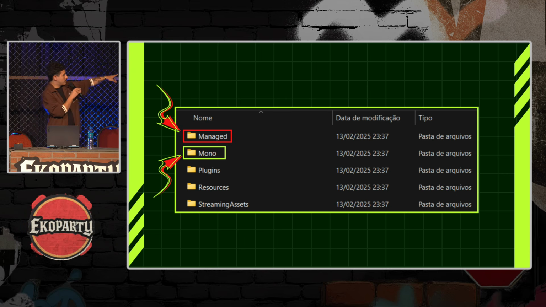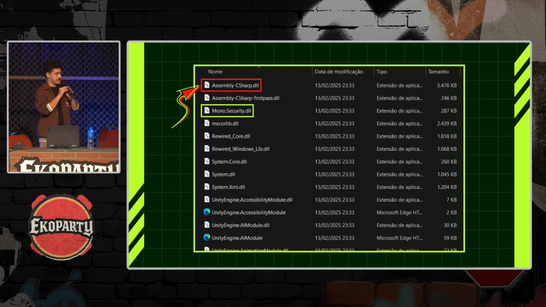We're going to go through the Managed folder, which contains the DLLs, which contain the game logic. So we can see here a lot of DLLs. We can also see some Mono-related DLLs. But most importantly, we're going to see this Assembly-CSharp DLL, which is the main library of our game.